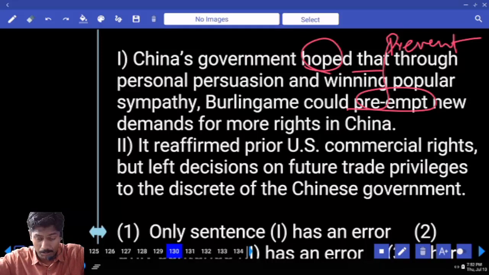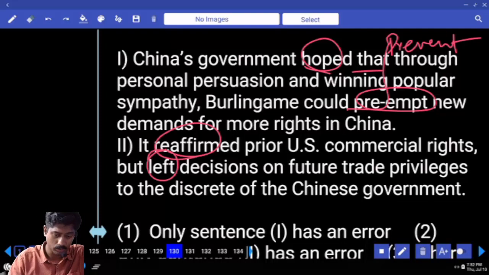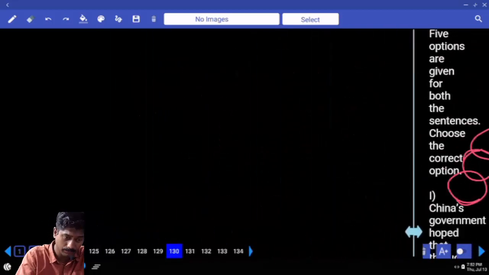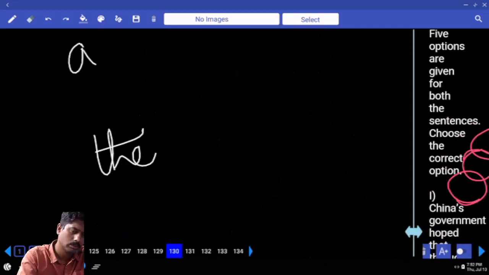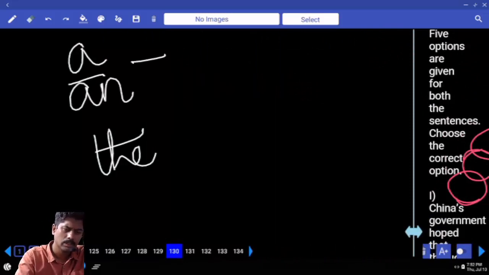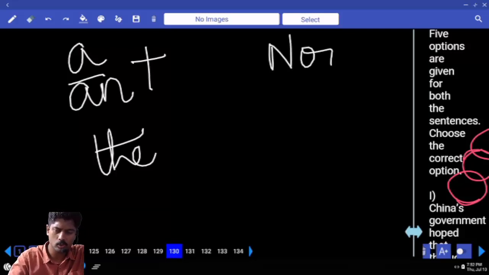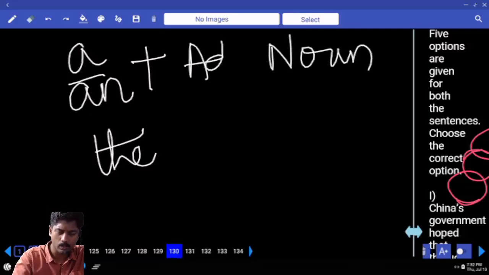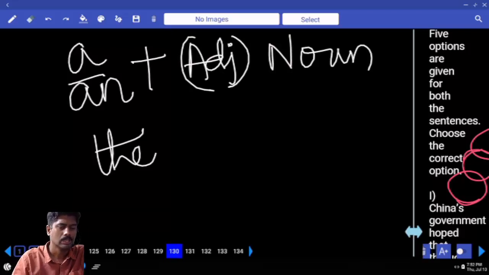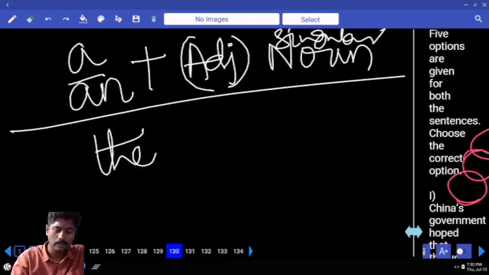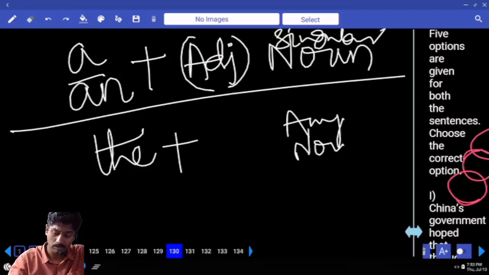It reaffirmed prior US commercial rights, but left decisions on future trade privileges to the discrete. What is the rule of AN? After AN always use a noun. Sometimes the noun is accompanied by an adjective. And which noun whenever we use A or AN? Singular noun. After THE, what do we take? Any noun, accompanied by an adjective.